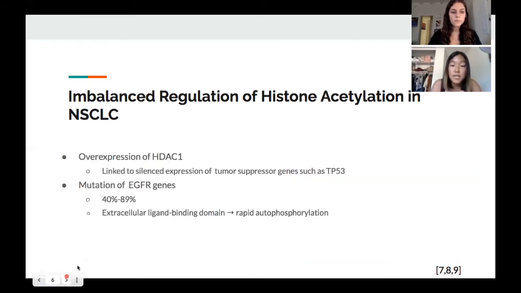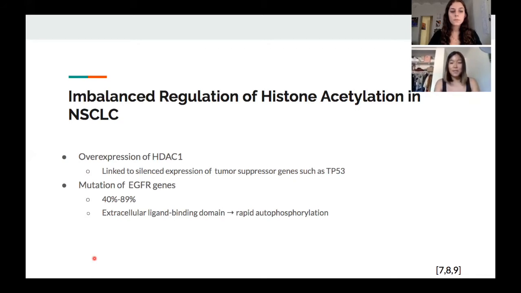In addition to KRAS genes, the overexpression of HDAC1 will occur, as well as EGFR mutations. As HDAC1 becomes overexpressed, it loses the control of specific proteins and is unable to regulate TP53. TP53 is a tumor suppressor gene commonly silenced in almost all types of cancer. And when EGFR genes undergo mutations, they're no longer able to regulate the proliferation of cells. And EGFR